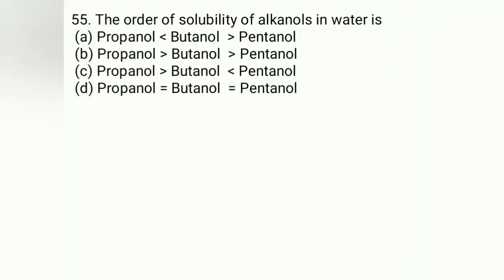55th question, the order of solubility of alkanols. In this particular case, all these are alcohols, hence definitely hydrogen bonding will be there. But in addition to that, you have to see the molecular mass. If the molecular mass increases, solubility decreases because of the long chain length, remember. Hence the answer is propanol is more than butanol, butanol is more than pentanol, because of 3 carbon, 4 carbon and 5 carbon. Hence the answer for this question is B.